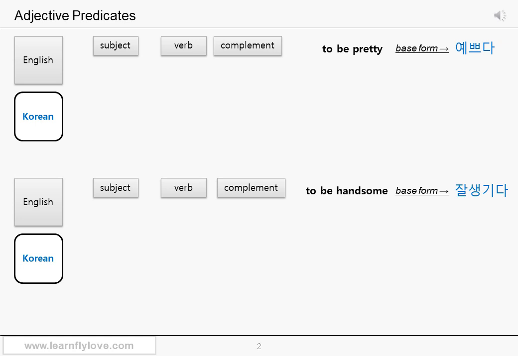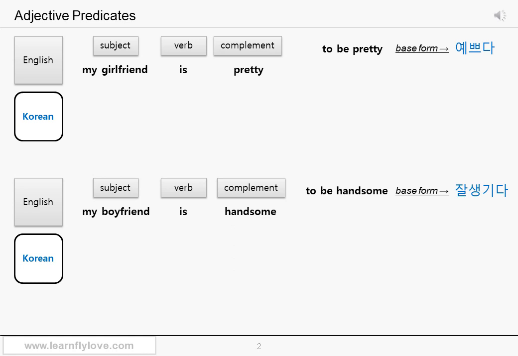When you say, she's pretty, this adjective pretty is used as a predicate. But when you say, she is a pretty girl, this adjective pretty is used as a modifier. And we are going to talk about all kinds of modifiers in lesson 6. Now, let's make these two sentences. My girlfriend is pretty and my boyfriend is handsome.